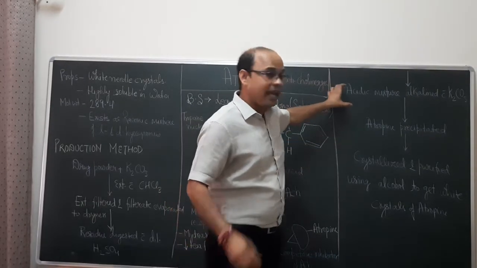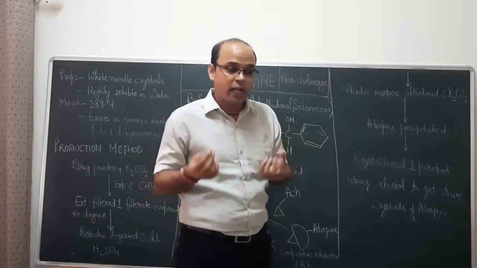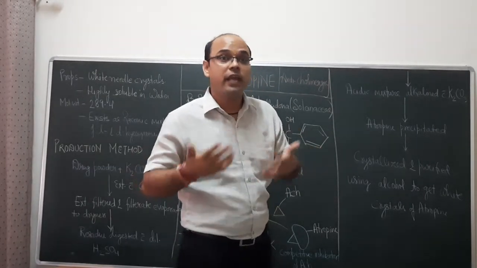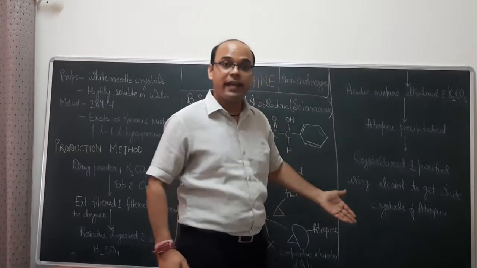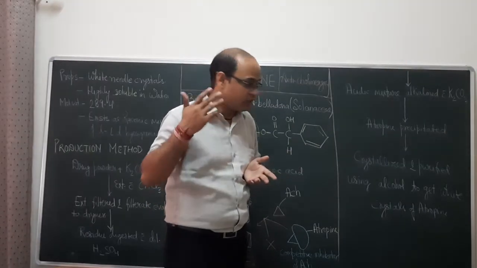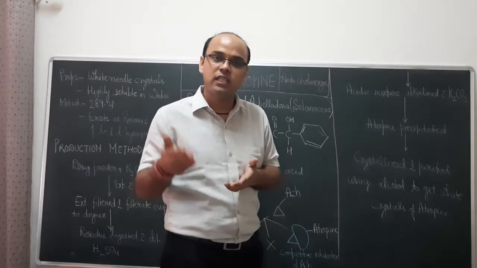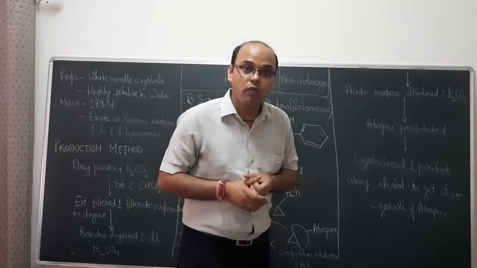As soon as we add the potassium carbonate to the mixture, the atropine present in the mixture starts to form a precipitate. Atropine precipitated, and it was crystallized and purified. The atropine thus obtained is then recrystallized using ethanol or any other suitable solvent to get the white crystals of atropine.